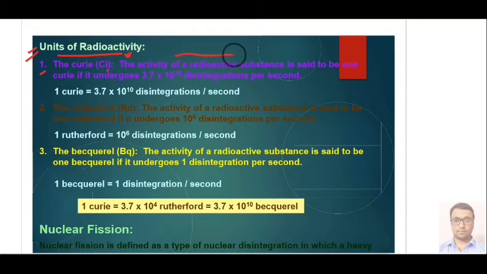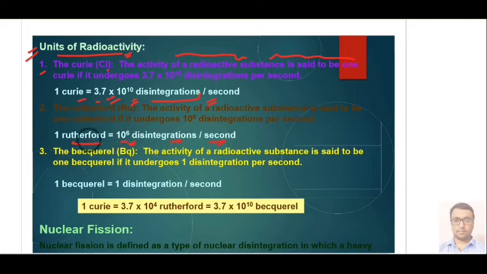The activity of a radioactive substance is said to be 1 Curie if it undergoes 3.7 into 10 to the power 10 disintegrations per second. In this way 1 Curie is defined. Or you can say 1 Rutherford equals 10 to the power 6 disintegrations per second.